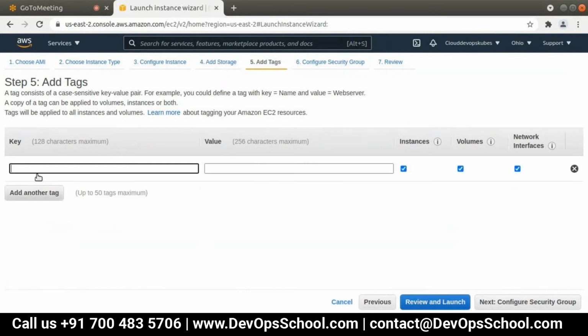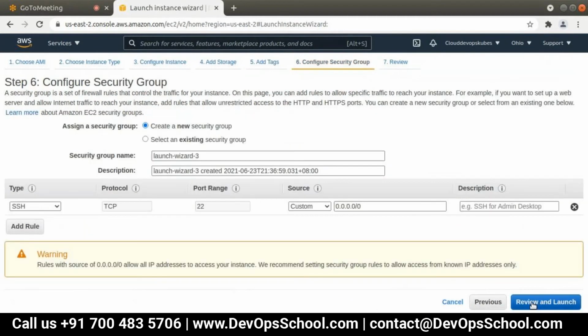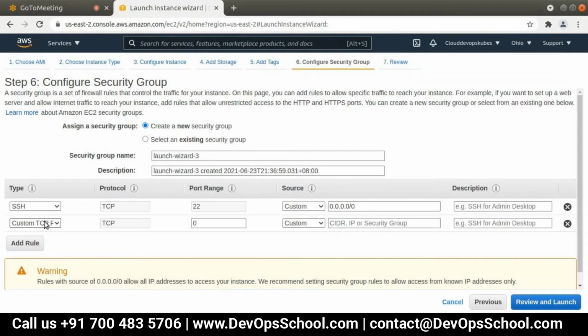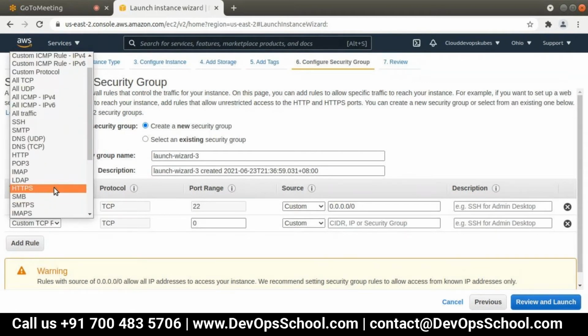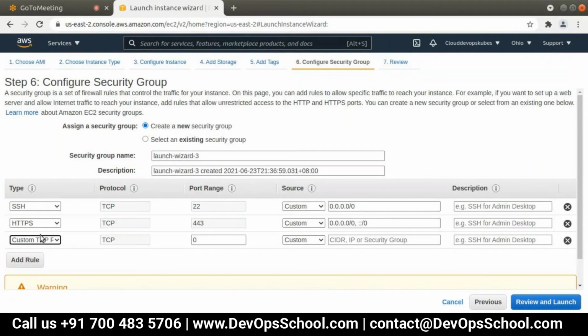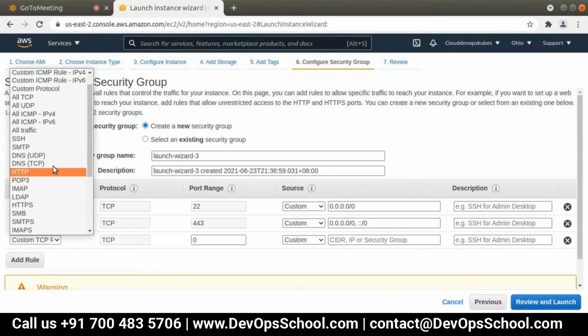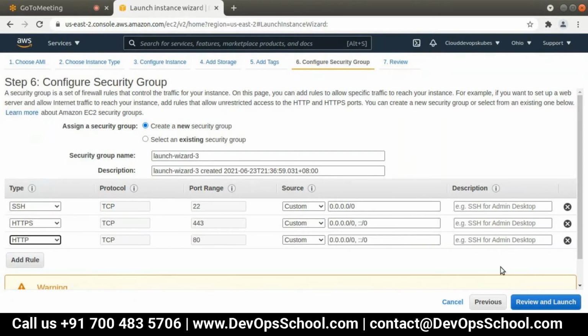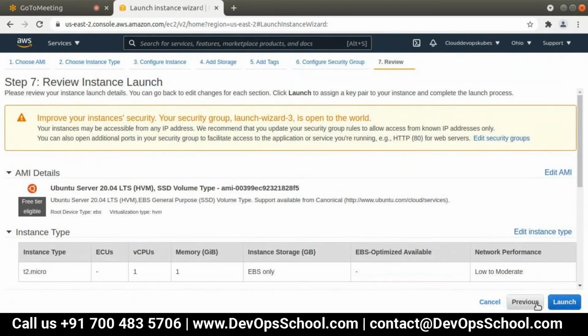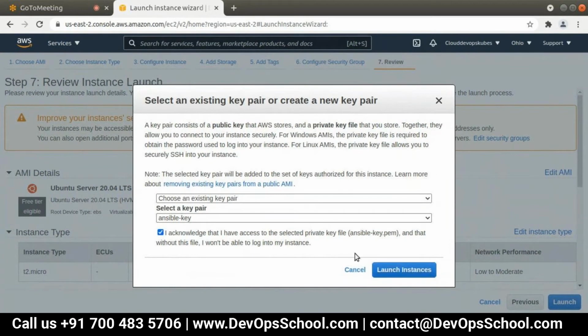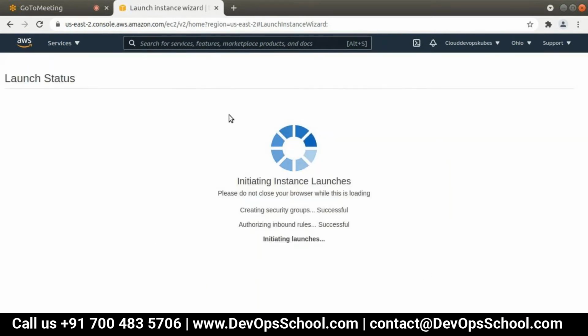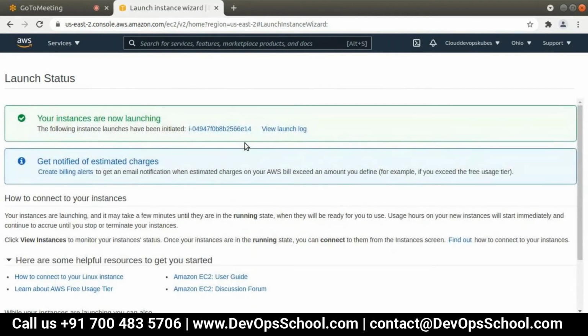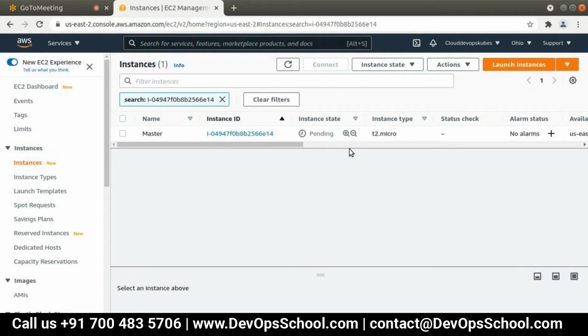Here also I need to do that. HTTP. Existing key pair. One key pair is fine for all three servers, right? Yeah, it's up to you.